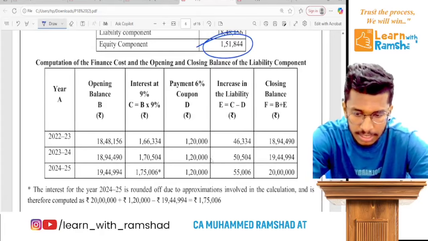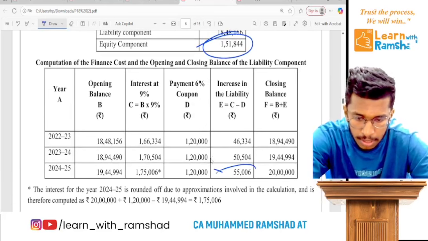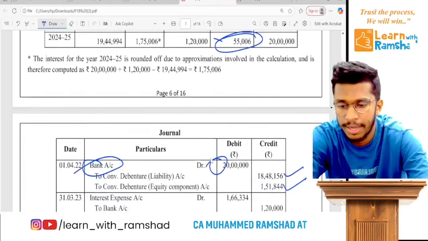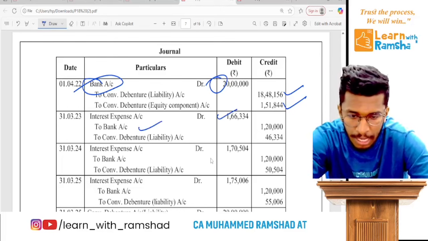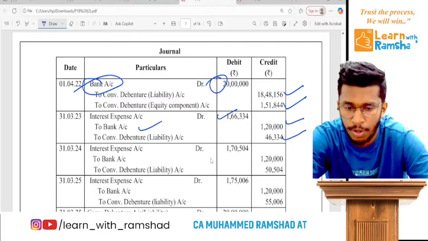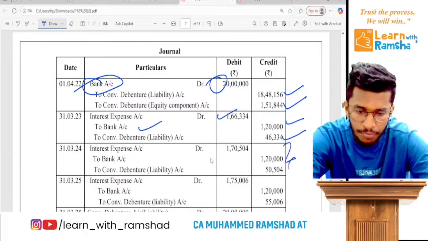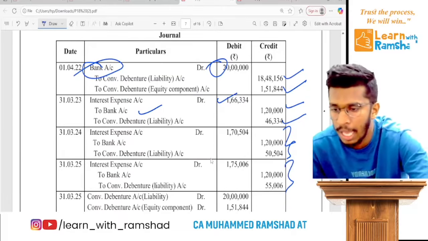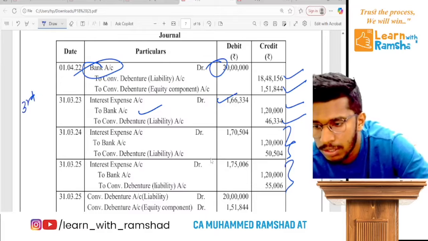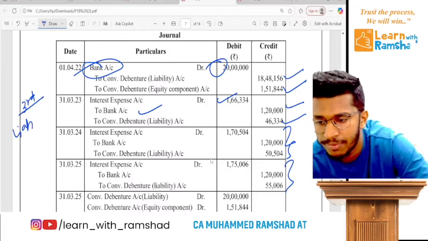Interest will be like this. Clear? Okay, when you take it, the entry for each year, interest we total. Out of that, we actually pay this, and the rest of the amount increases the liability. For the next 2 years, we pass the same entry. So by the end of the third year, liability will have 20 lakh